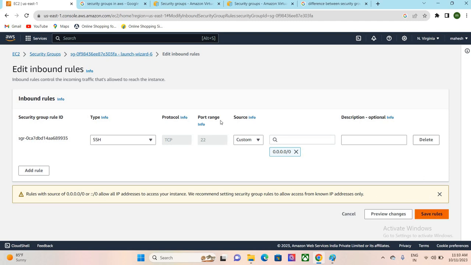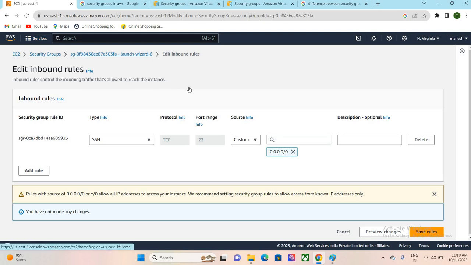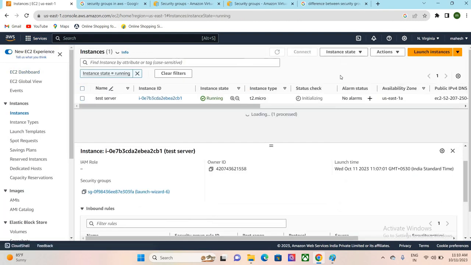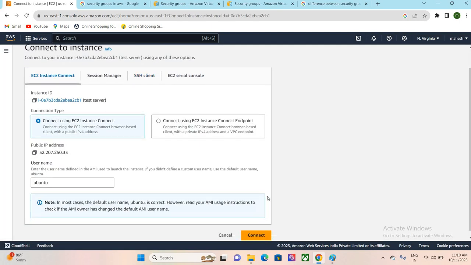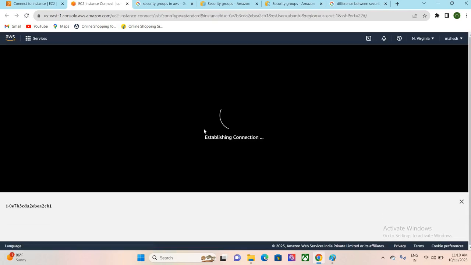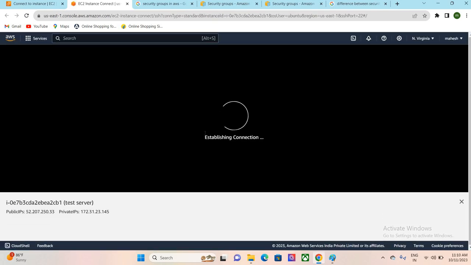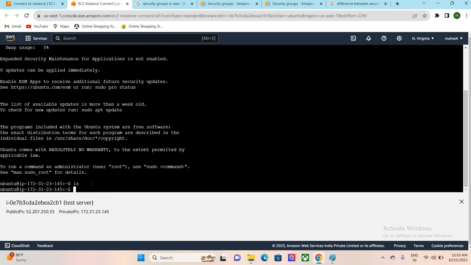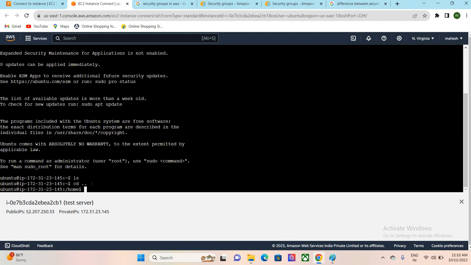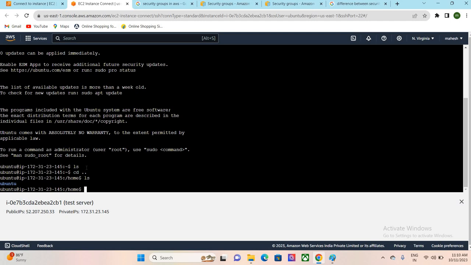What is meant by the SSH port? If you are trying to connect to any instance with EC2 Instance Connect, SSH connect, whatever it might be, it will connect through the SSH port. Now it is establishing the connection. Yes, here we are able to connect to our EC2 instance.